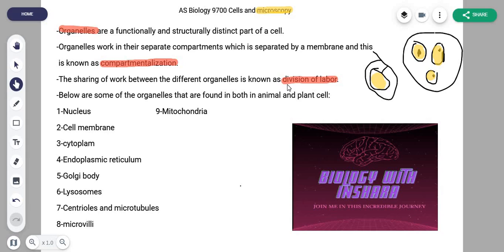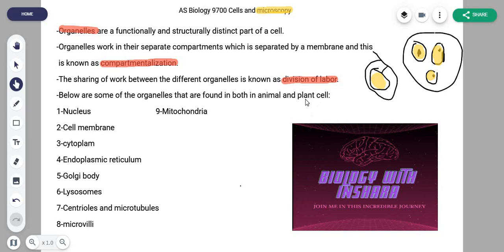So they all work together for a common purpose, and that is called division of labor, right? Sharing work. So to remember that, it's very simple, not that hard. Okay, let's move on. By the way, we'll be talking about the Golgi body and the ribosomes that I just spoke about there, so don't worry about that. I'll clear everything out.